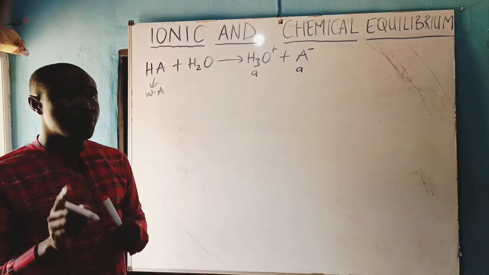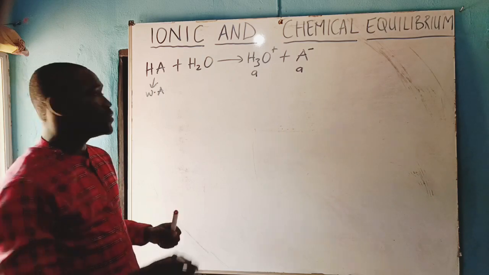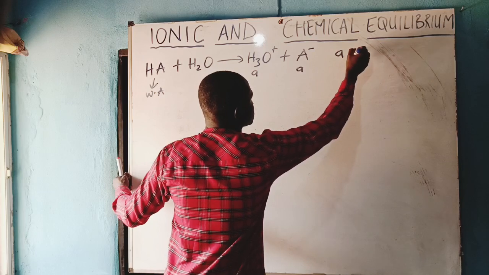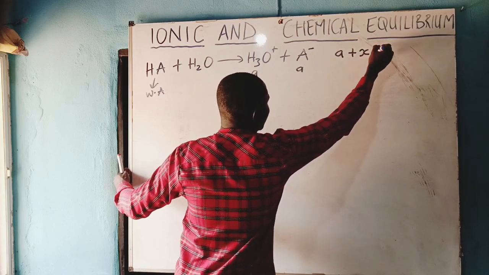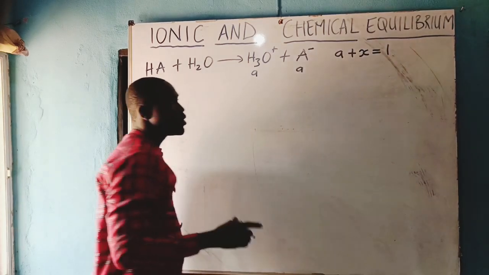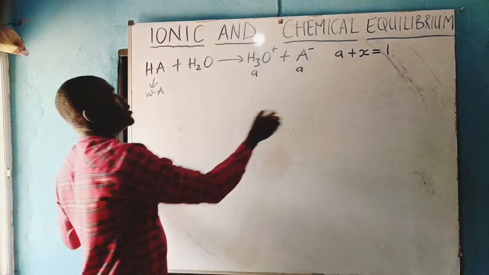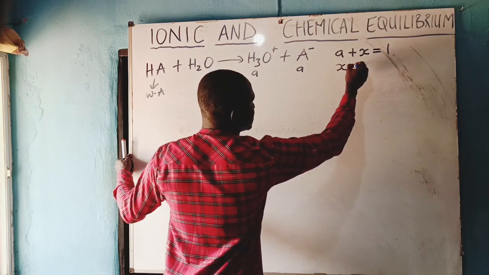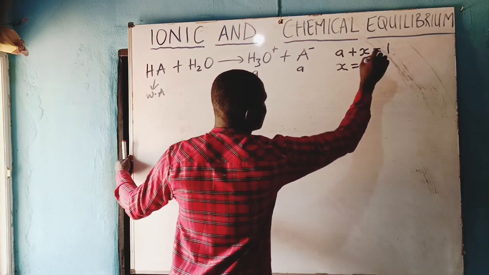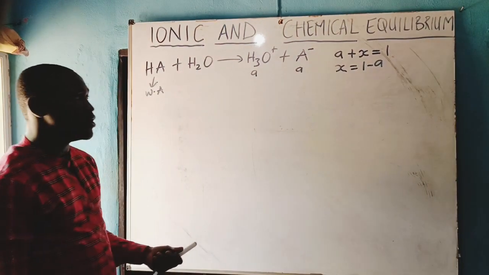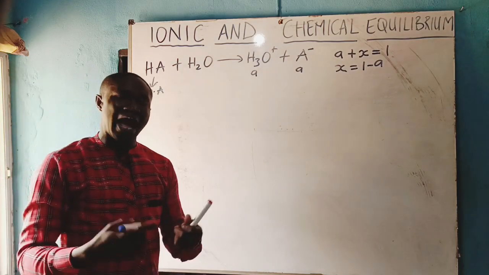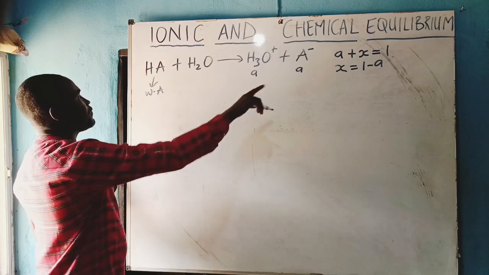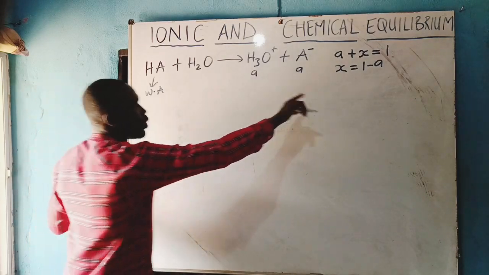Let the fraction of the ionized part be A. Now, fraction of the ionized part plus fraction of the unionized part will give you 1, because total fraction is 1. That means fraction of the unionized, which is X, is equal to 1 minus fraction of the ionized. We are using A to represent fraction that ionized, and so that means that fraction that are unionized is 1 minus A.